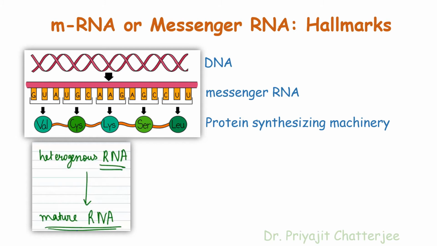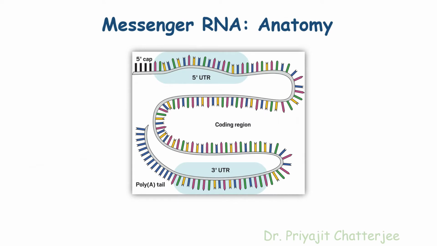We have already mentioned earlier, mRNA is also known as coding RNA. So all the other RNAs are named as non-coding RNA. Now the question is, what are the parts of mRNA? If we think about the anatomy of mRNA, it is composed of 5 parts. At the 5' end, there is a 5' cap which is made up of 7-methyl guanosine triphosphate. It is connected by 5' triphosphate linkage.